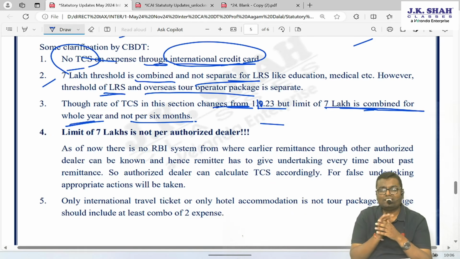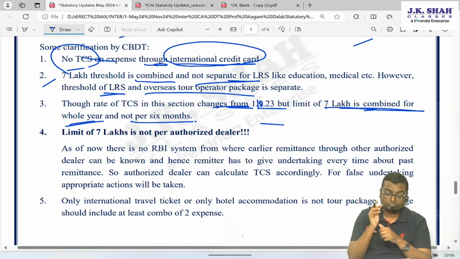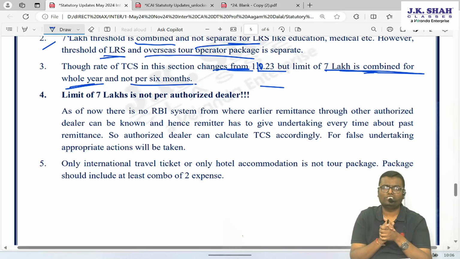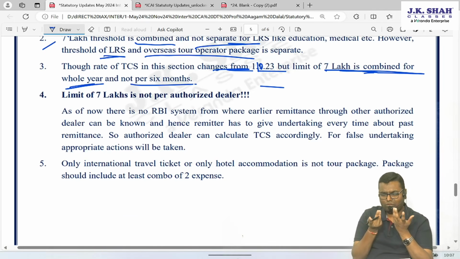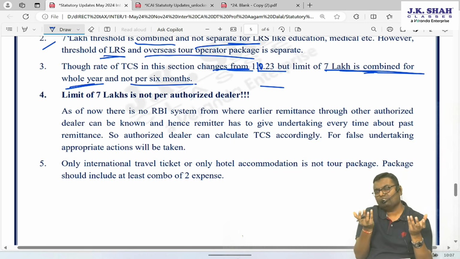So even though the rate changes from 1st October, the threshold of 7 lakh is for the same entire year. This is very important. Up to now, people were of the opinion, which was clearly evident from other sections, that the limit is per payer per pay, meaning you change authorized dealer and the 7 lakh rupees limit will also change. So the threshold is per authorized dealer. Easily you can send any amount outside India by changing authorized dealer.